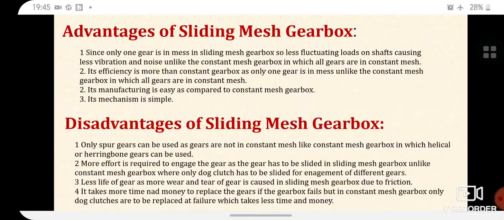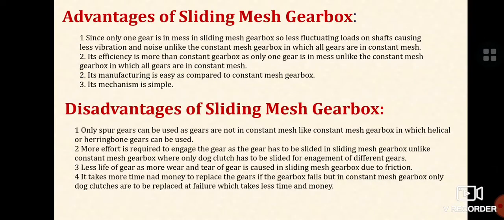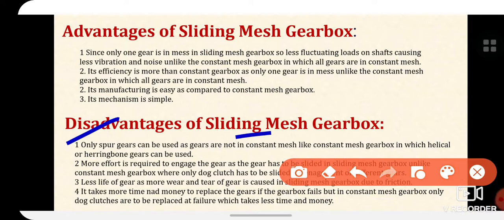Then the fourth drawback or disadvantage of the sliding mesh gearbox is that it takes more time and money to replace the gears if the gearbox fails, but in a constant mesh gearbox only the dog clutches are to be replaced at failure, which takes less time and money. So this is a little comparison of the sliding mesh gearbox with the constant mesh gearbox.